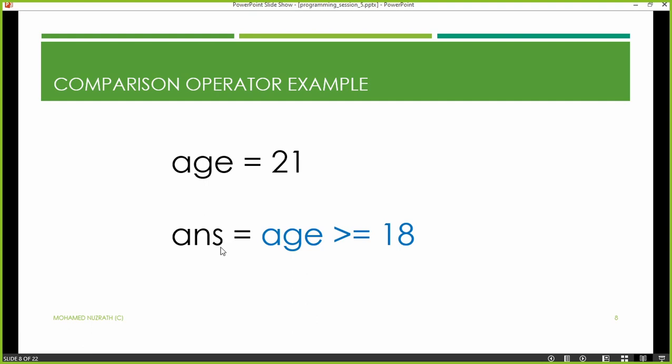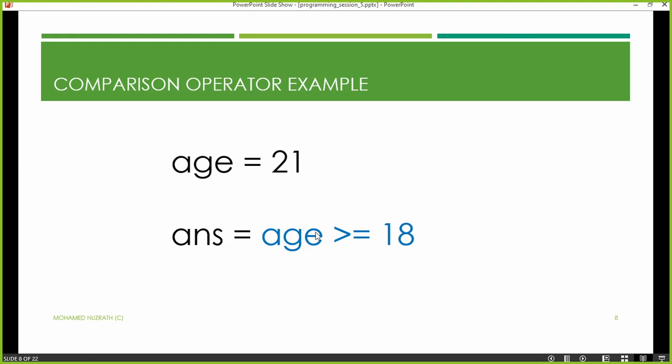In the second line, the blue part which I have written says age is greater or equal to 18. We are checking, we are testing something. We are asking the computer: age, which is 21, is it more than or equal to 18? The computer will check the value in age and tell us yes, it is true, or no, it is not true, because according to the value of age this decision is made.